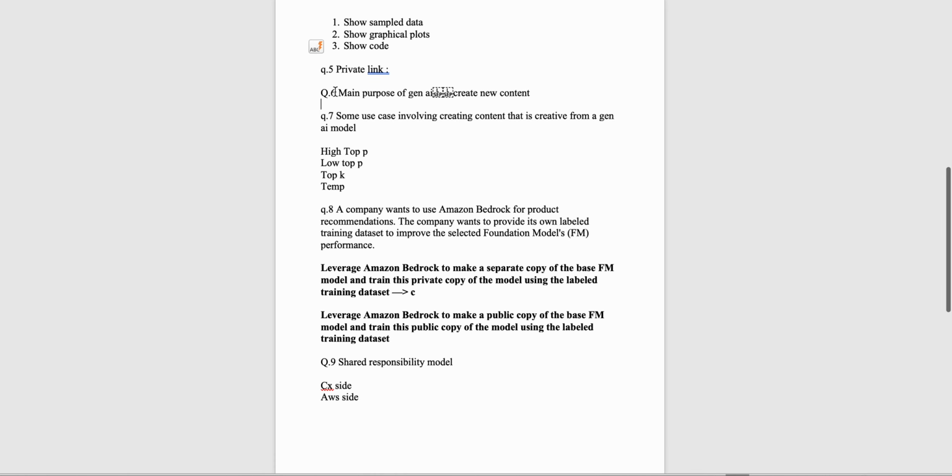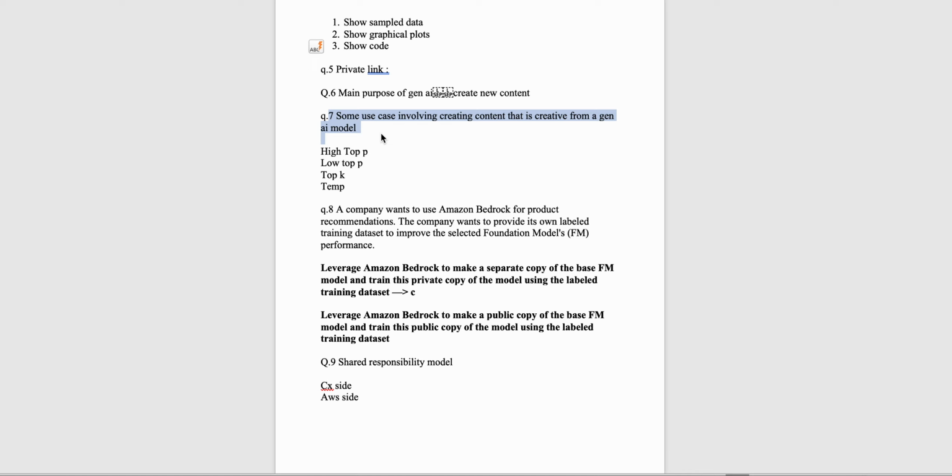Now one simple question was: what is the main purpose of Gen AI? So whenever you see this question, as you would already be aware, the main purpose of Gen AI is to create new content, generate new creative ideas. So whenever you see this, look for the options that say generating something.